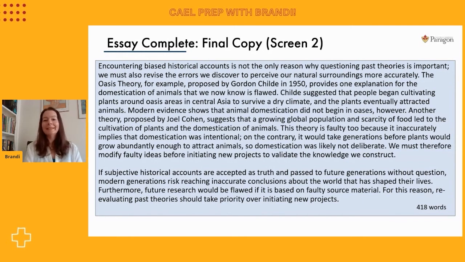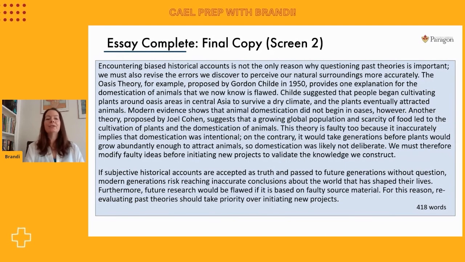Now you'll notice that this essay is quite long. It's 418 words. On the Cael test, we are asked to include at least 250 words. So we're definitely going to achieve the minimum. We will not lose marks for going over the word count because there is not a maximum word count for Cael. But keep in mind, on the Cael test, you've only got 35 minutes to complete this entire essay, including the time it takes to proofread it back.